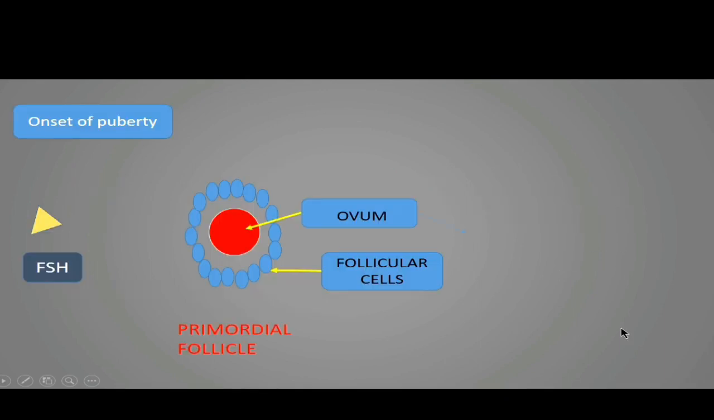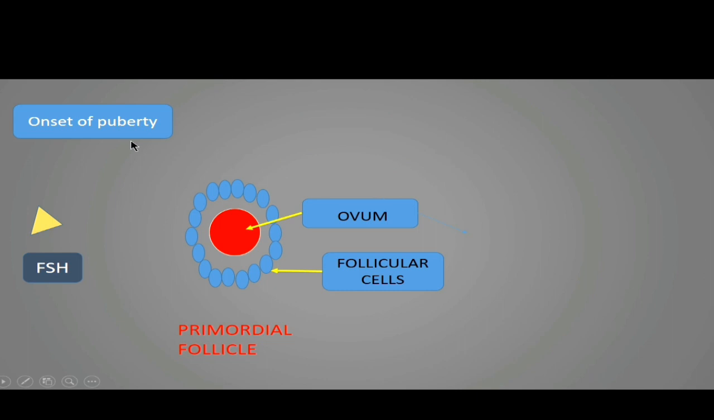So in the last slide we have seen the events during birth. Now we are moving towards the onset of puberty. Puberty means the time period, or the age, at which the reproductive organs of that female reach maturity. That means all the internal reproductive organs reach maturity. This time period is called puberty, and in human females the age of puberty is about 12 to 13 years.